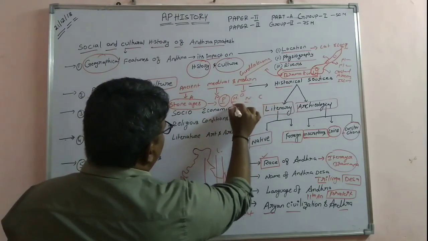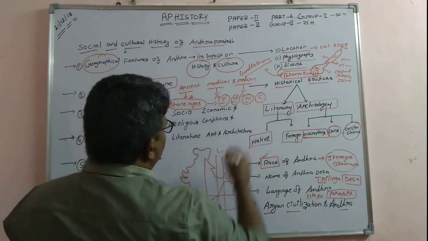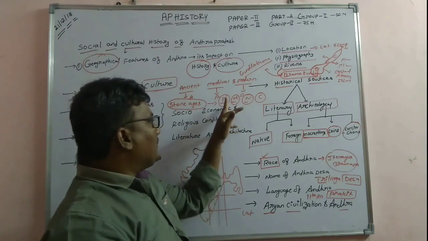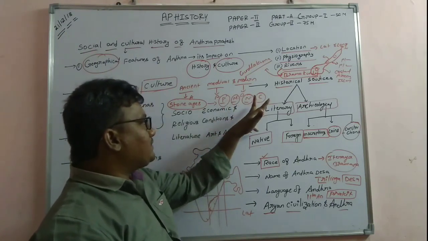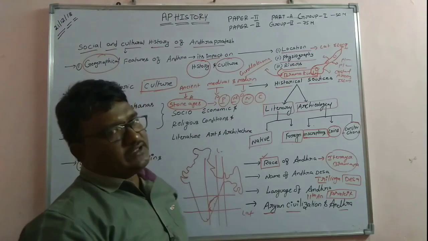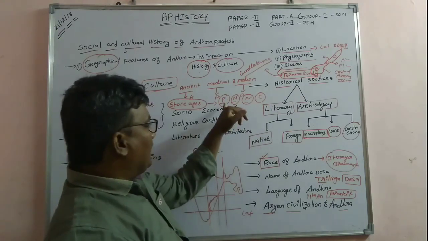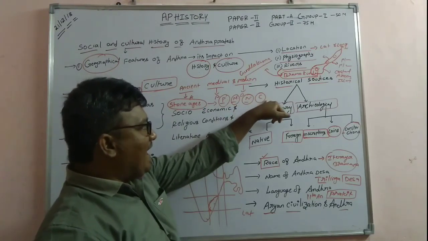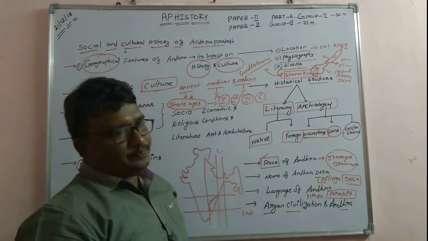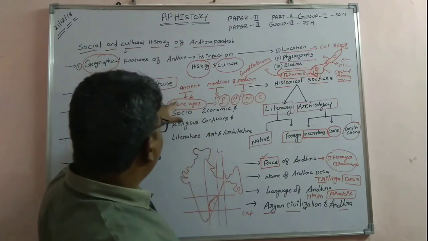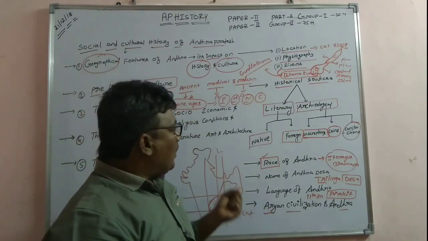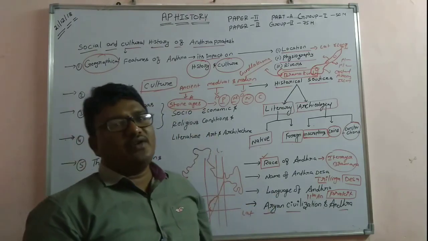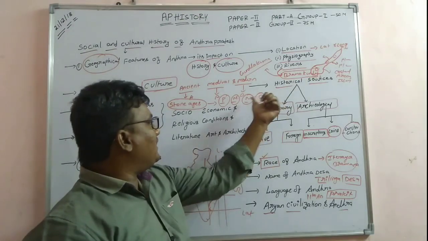Comparing to India, what happened in Andhra during Paleolithic, Mesolithic, Neolithic, and Chalcolithic times? We have to go for the Paleolithic man of Andhra, Mesolithic man, Neolithic man, and Chalcolithic man of Andhra. This is the prehistoric culture. Where are the mounds, monuments, and sources available in the places of Andhra? We are going to discuss that here itself.